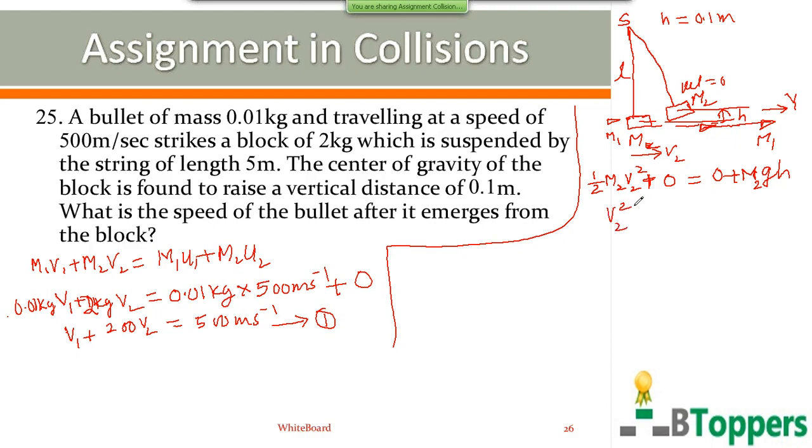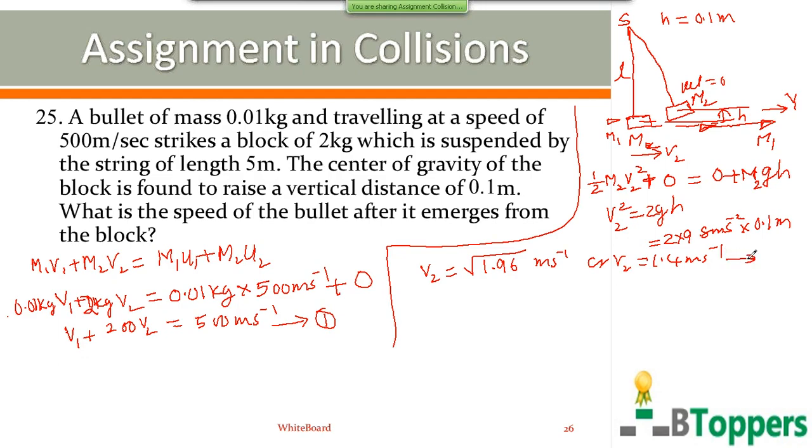You get V2 square is equal to 2 g h. We can take g as 9.8 meter per second square, h equal to 0.1 meter. So you get V2 equal to root of 1.96 meter per second, or V2 equal to 1.4 meter per second.